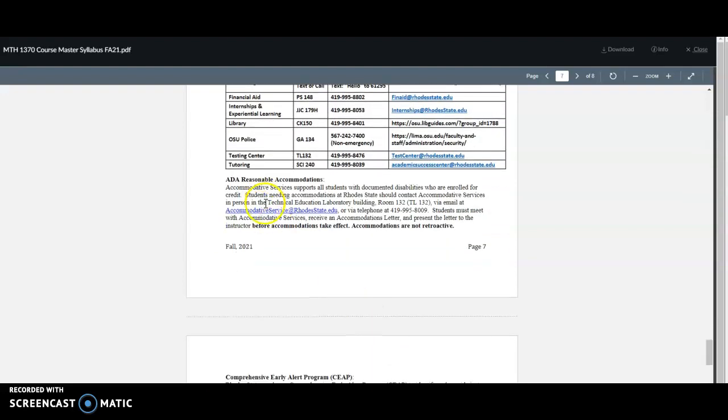ADA accommodations. If there's any type of accommodation that I need to make for you for the course, I'm going to need documentation for that. Please contact Accommodative Services. They are in Tech Lab, room 132, or there's this email address here, accommodative.services@redstate.edu, or this telephone number. So they do need to provide you with some documentation, and you need to provide that to me.